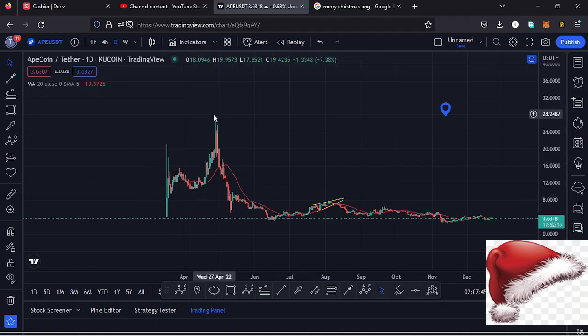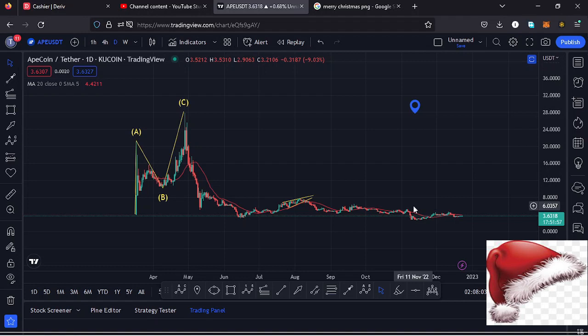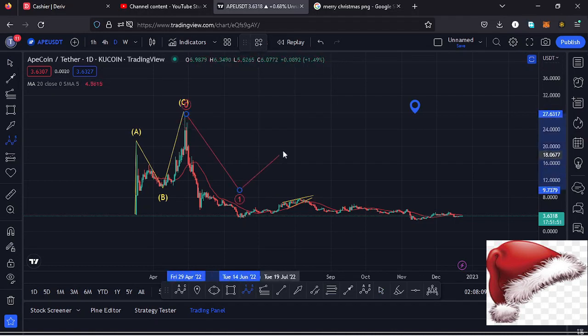upside, making it to an all-time high at around the $28.14 mark. And in that movement to the upside, that movement was not impulsive, and it's much of a three-wave structure, having that as an ABC corrective structure, taking us to an all-time high. And after seeing the all-time high, we started this impulsive movement to the lower side in what we can term as a five-wave structure to the lower side, which is better seen on the lower time frames.